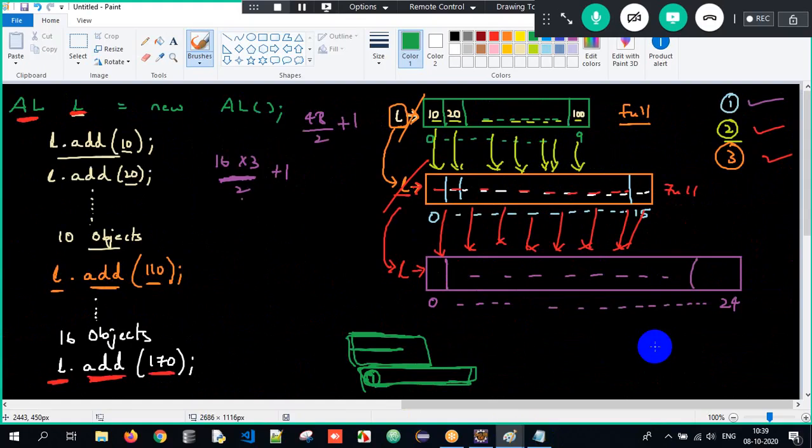And then once we keep on adding, imagine if the array is full, what will happen? A new array will get created based on the incremental capacity formula. The objects from the old array get copied to the new array, and the reference which was pointing to the old array starts pointing to the newly created array.